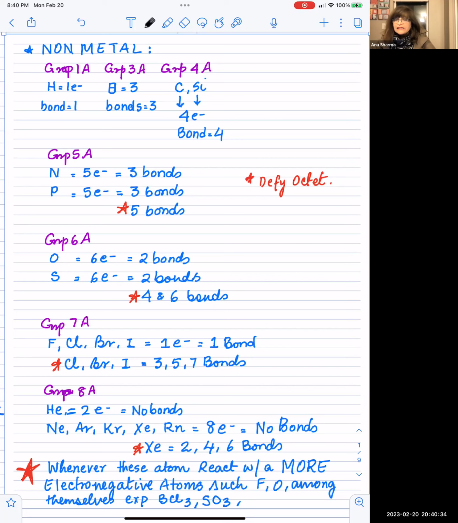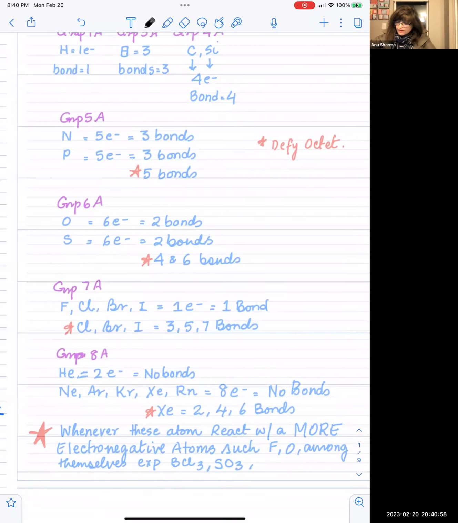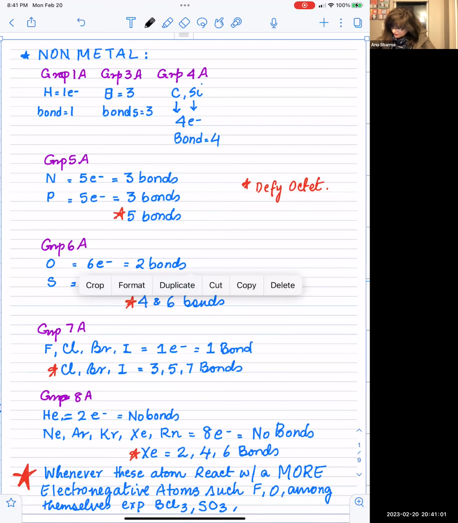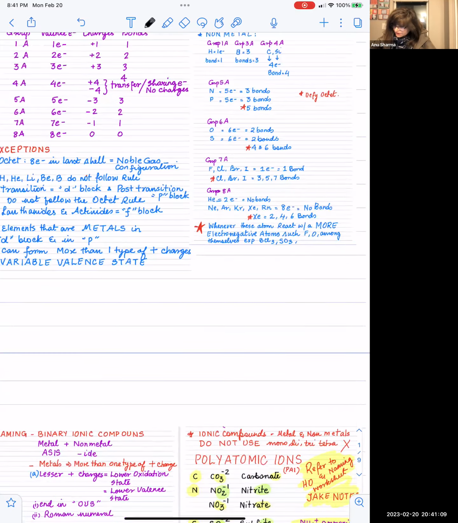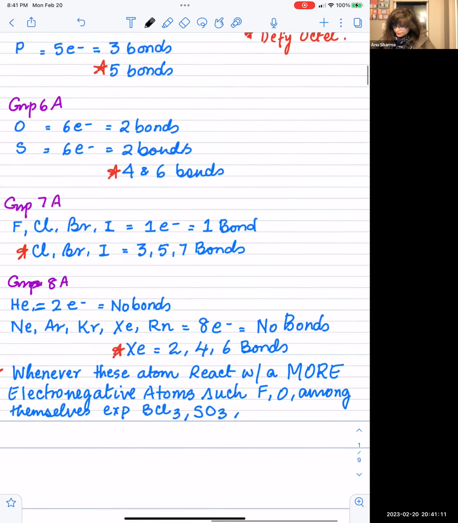Okay. So when less electronegative atom, like hydrogen, 3 bonds, but more electronegative atom, like oxygen, it can make 5 bonds. Phosphorus can also combine with chlorine and can make 5 bonds. Okay. Phosphorus can make 3 bonds also. That's a normal thing. It's a reaction condition. But if you make the reaction condition a little bit more vigorous, phosphorus expands its capability and it can combine even in the case of chlorine, it can make 5 bonds. Okay. Now let's look at the group 6A.